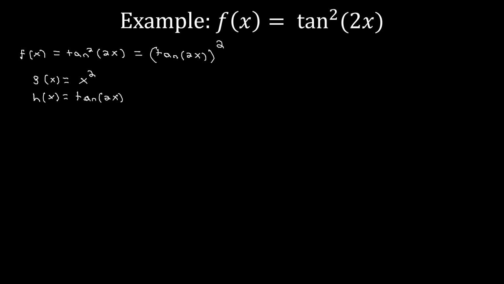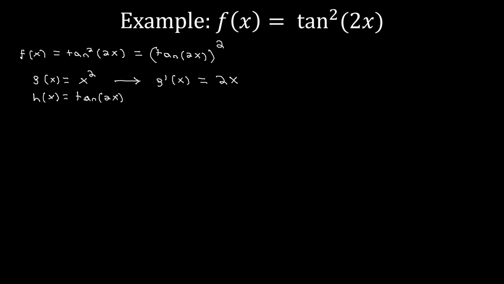So now from here, the next thing we want to do is find g prime of x. So g prime of x, we can find this using the power rule. We multiply the 2 down in front of the x and decrease the exponent by 1. And we know that the derivative of x squared is 2x.